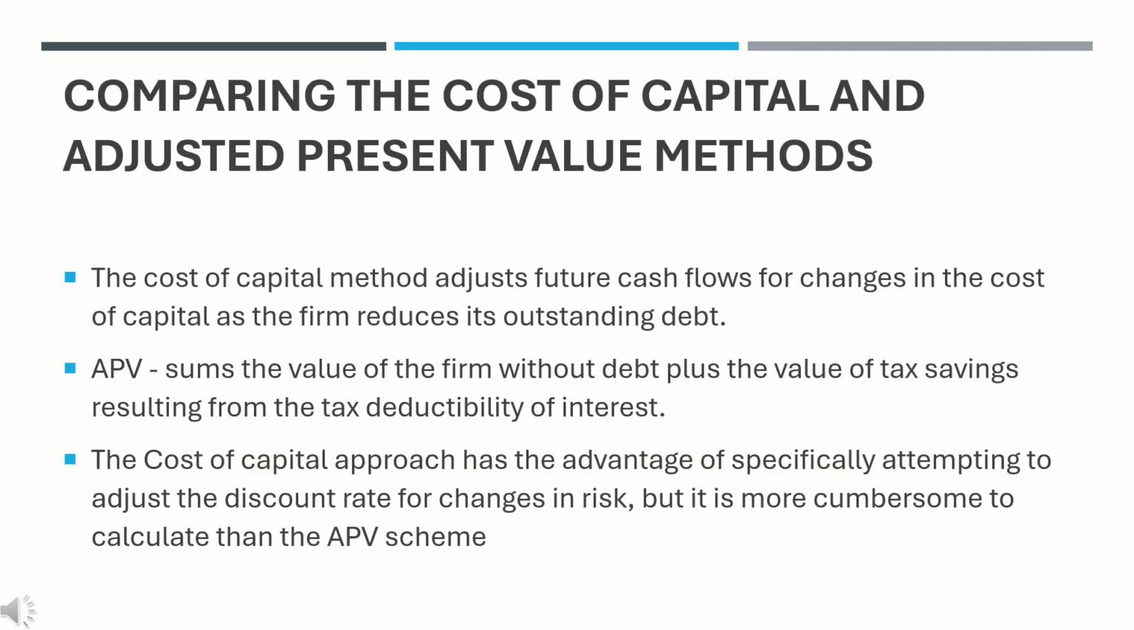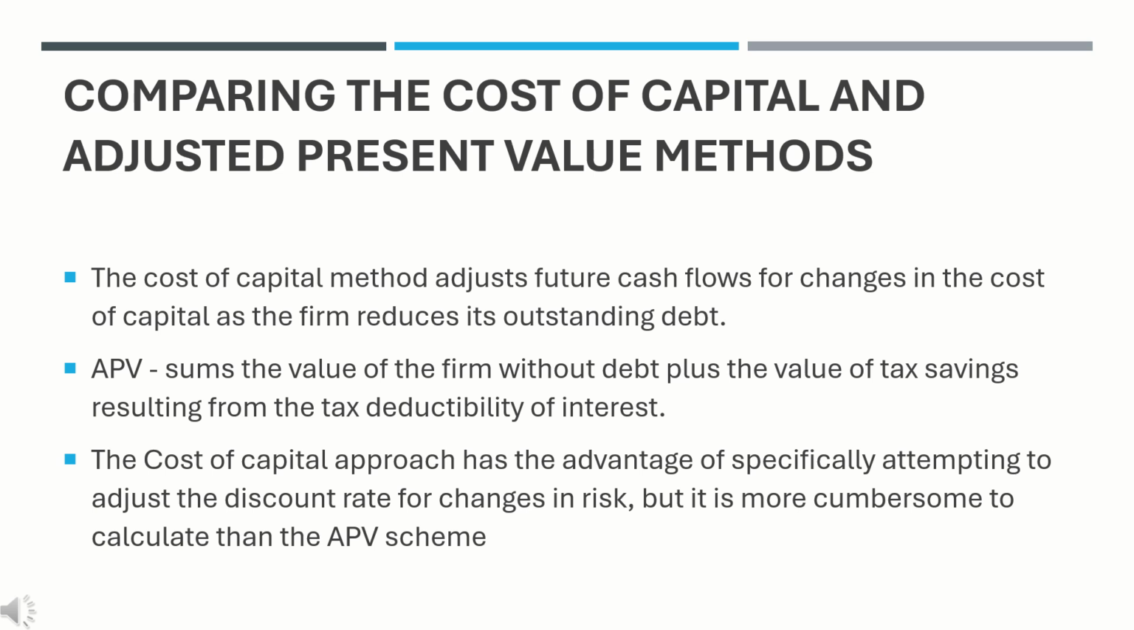Comparing the cost of capital and adjusted present value methods, the cost of capital method adjusts future cash flows for changes in the cost of capital as the firm reduces its outstanding debt. The second method, APV, sums the value of the firm without debt plus the value of tax savings resulting from the tax deductibility of interest. The cost of capital approach has the advantage of specifically attempting to adjust the discount rate for changes in risk, but it is more cumbersome to calculate than the APV scheme.